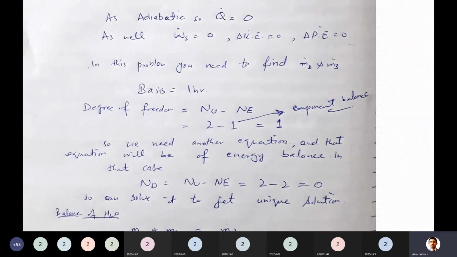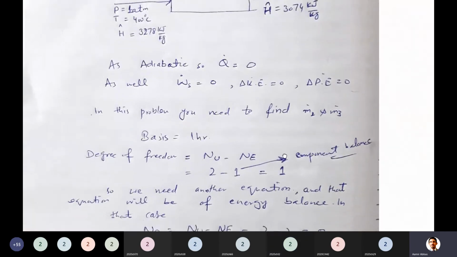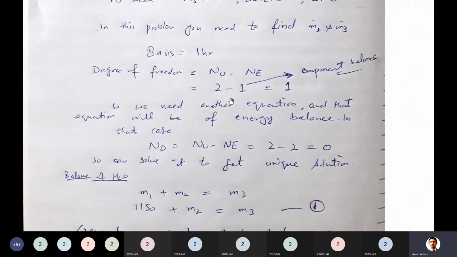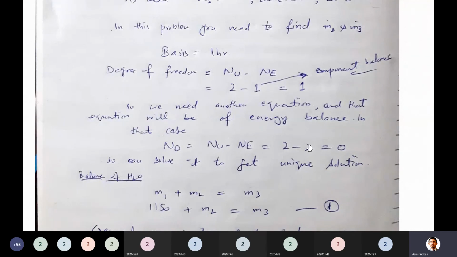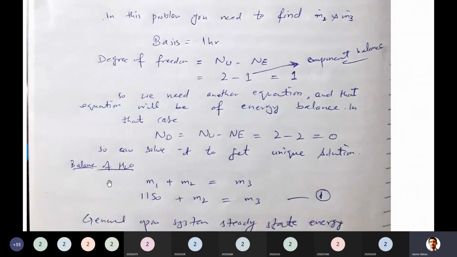You remember the implicit and explicit relations, and based on the components, we wrote a lot of equations earlier in the material balance. Clear on this point? Yes, sir. So in such a question, you can combine both the equations of material balance, whichever you can write, as well as energy balance. So overall, when I take both equations, my degree of freedom will become 0 and I can go for a unique solution.